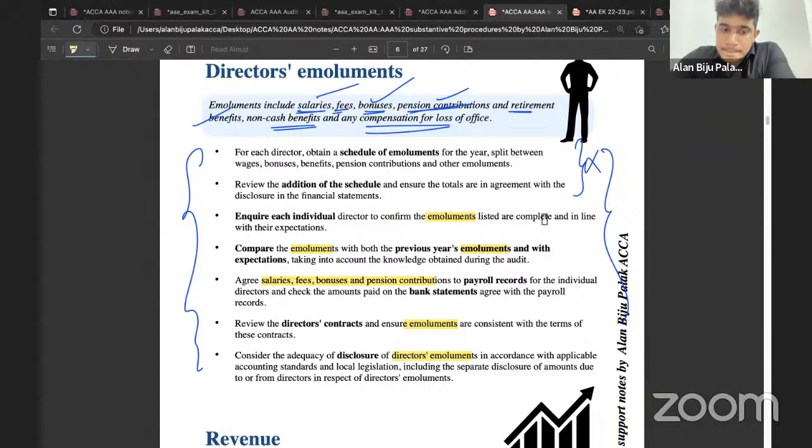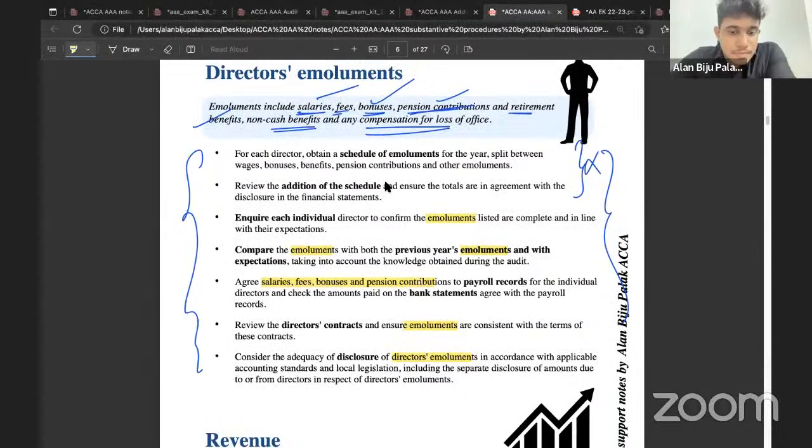Non-cash. Sorry? Non-cash. Non-cash benefit?